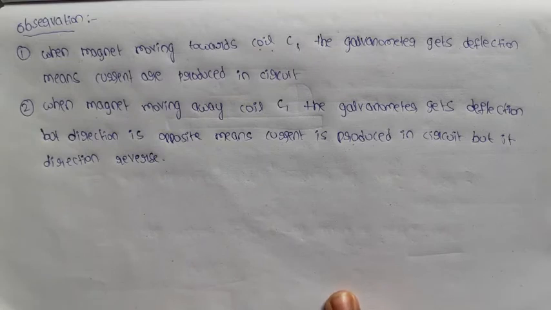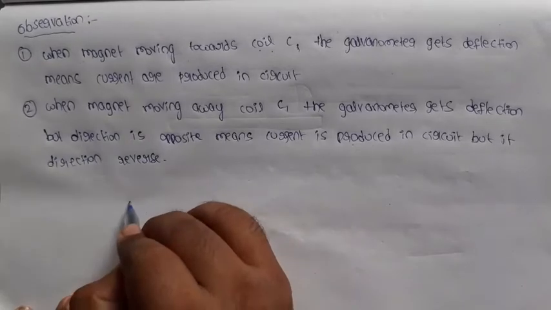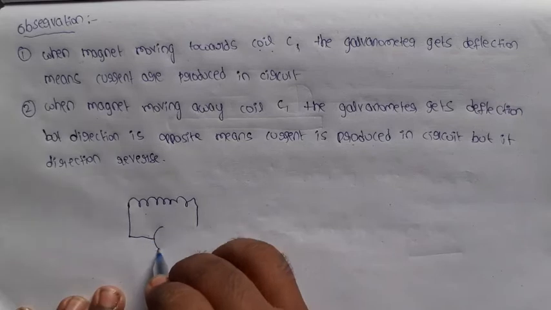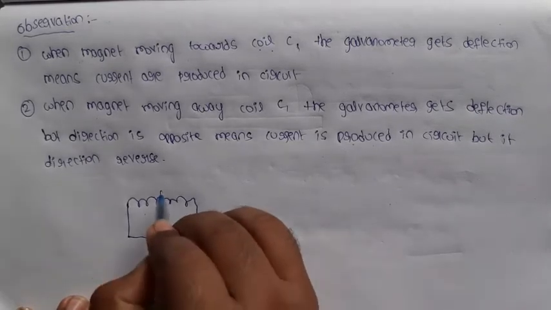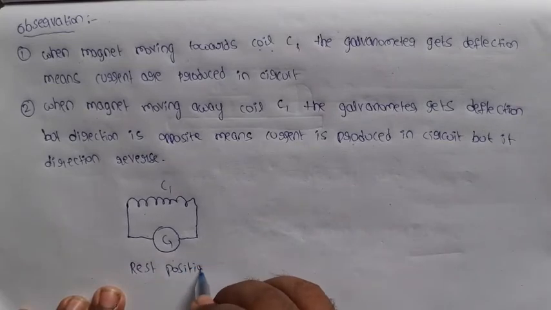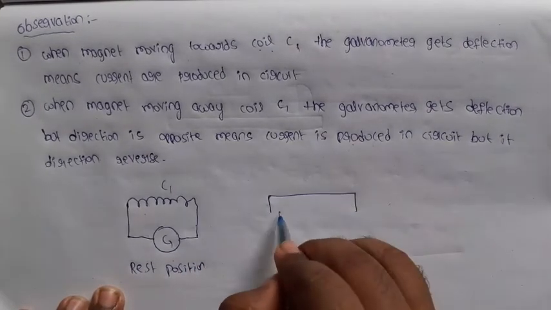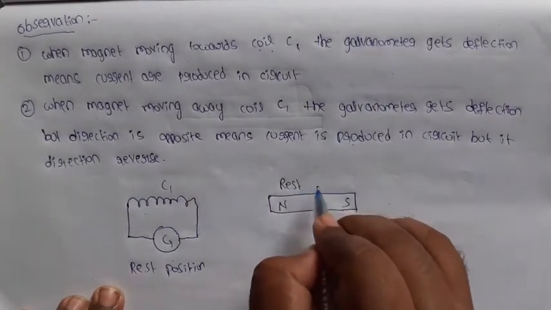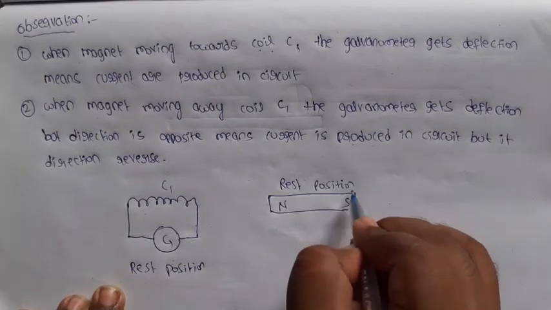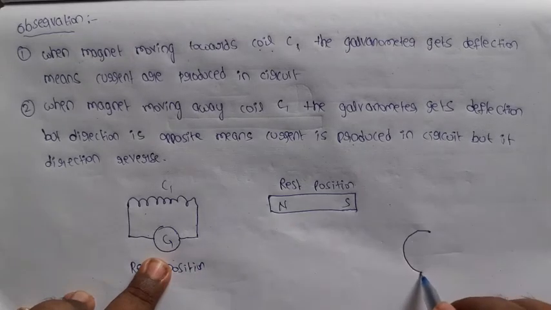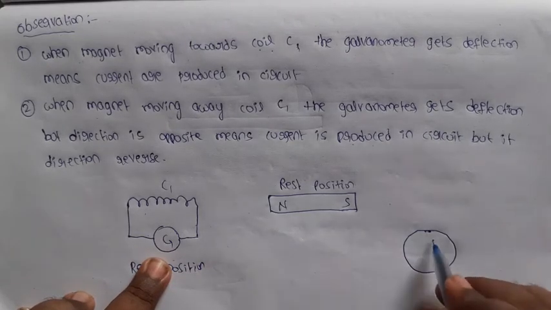Suppose both the magnet and coil are in rest position. Here coil C1 is in rest position, and the magnet is also in rest position. Observe the galvanometer. In the galvanometer, the deflection is 0.